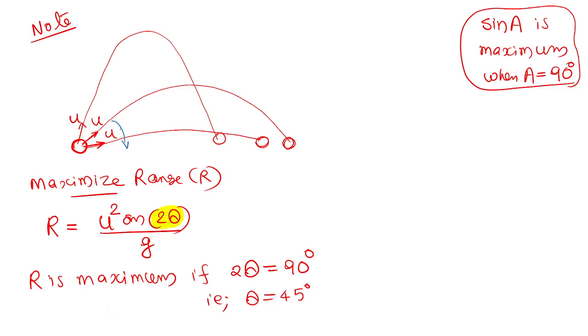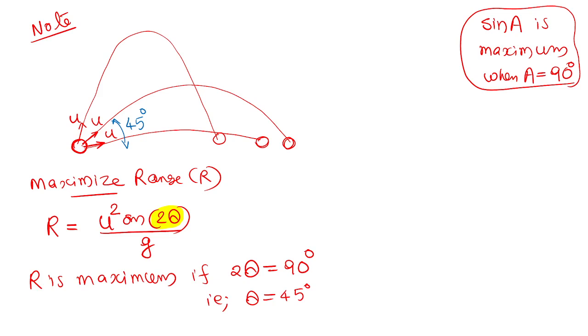In this particular case, if I hit the football at 45 degree, I will get the maximum range. If I hit at 30 degree or 60 degree, you will not get maximum range. So 45 degree is the ideal angle for the maximum range. So during long jump, or if I throw the shot put or javelin throw, I have to throw the body at an angle of 45 degree with my maximum strength. Then I will get the maximum range. All of you clear? Understood? Please respond. Everyone is okay?